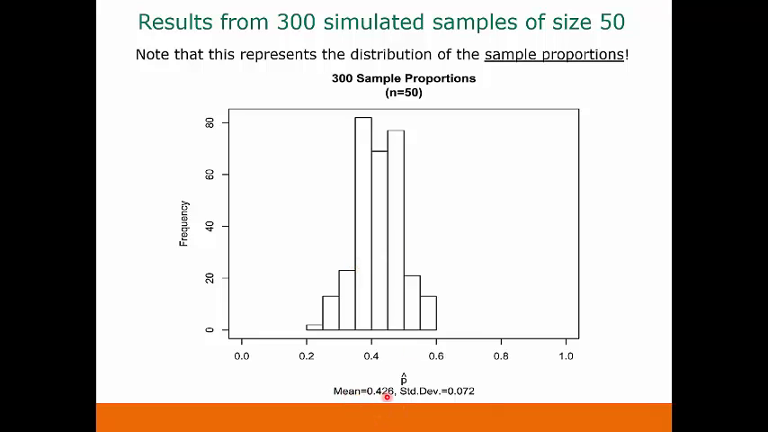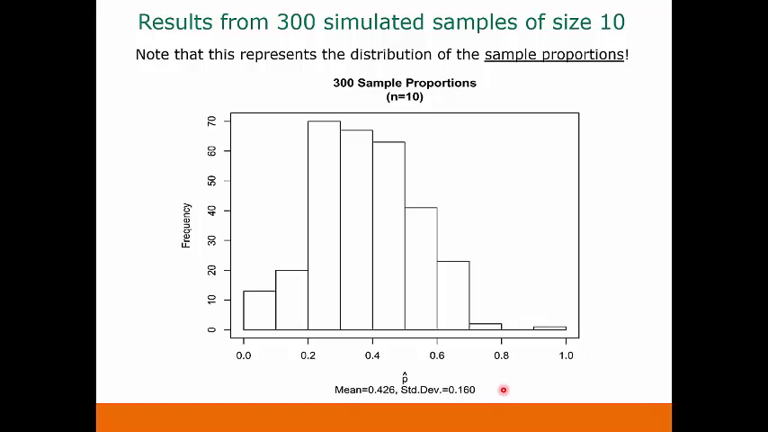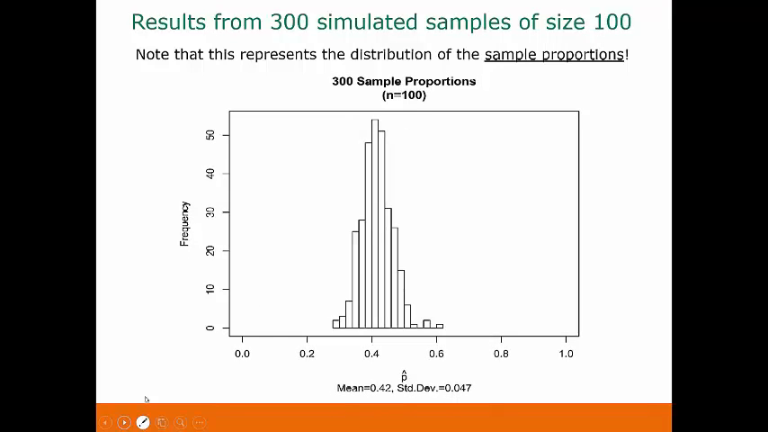Our mean for this, again, is 0.426. The standard deviation is 0.072. It's a little bit smaller than the standard deviation for our samples of size 10 because that was 0.160. Now here are the results from 300 simulated samples of size 100. So we've doubled the sample size from our samples of size 50.